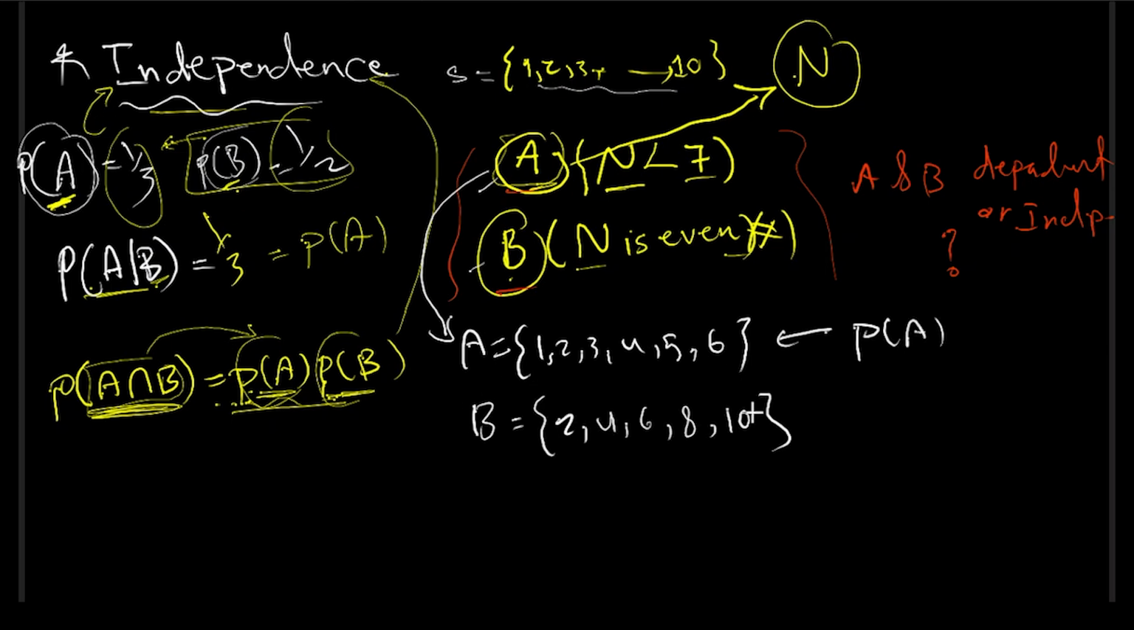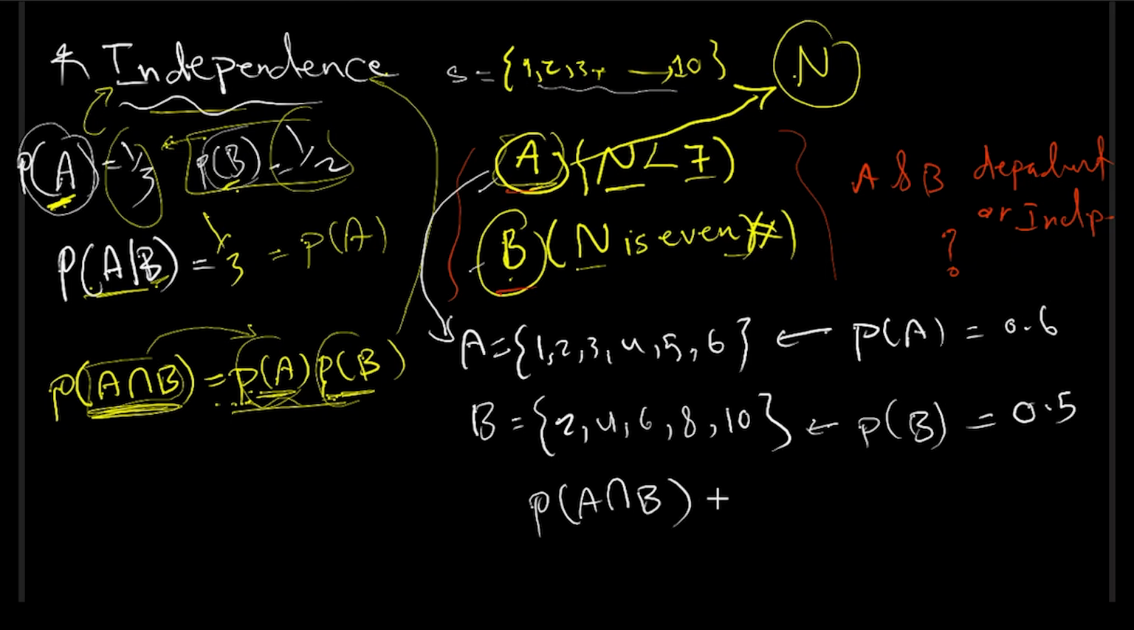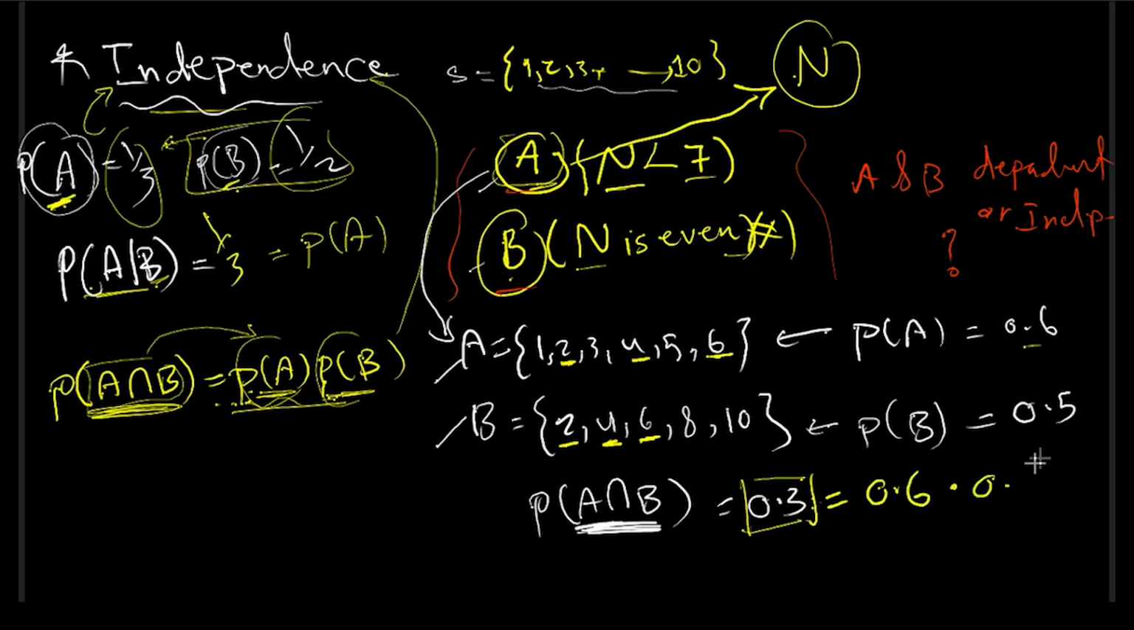Well, the probability of A is 60%. What is the probability of B? 50%. Now, what is the probability of A intersect B? 0.3, since you have 2, 4, and 6. Now, the fact is that this number is exactly equal to what you get if you multiply the probability of A, which is 0.6, by 0.5.